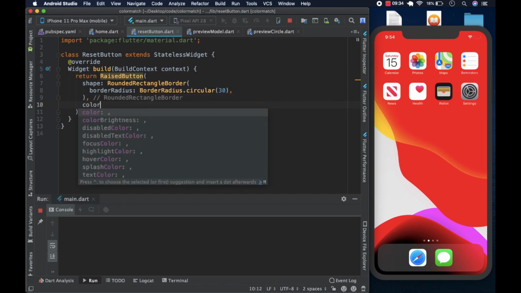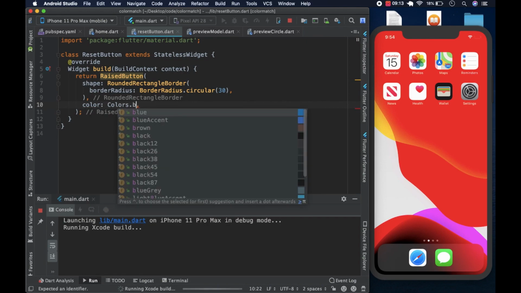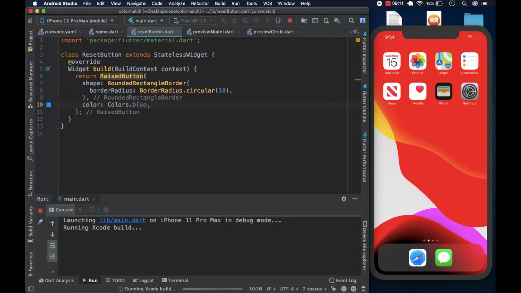We're going to make the submit button the same color as the preview circle, but for the sake of clarity and for somebody to see, let us make this one blue, or whatever color you want. I'm going to have mine as blue. So we put color, Colors dot blue. For the next one, like I said previously, that will be in the next video. And we're going to have a child.